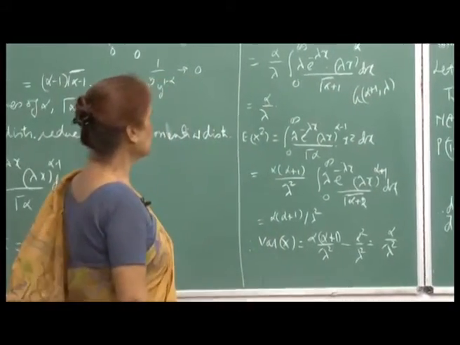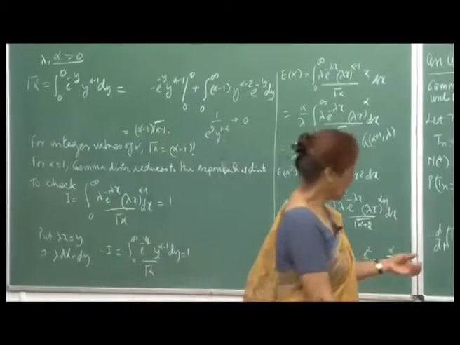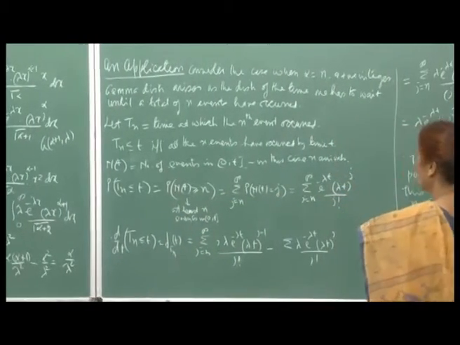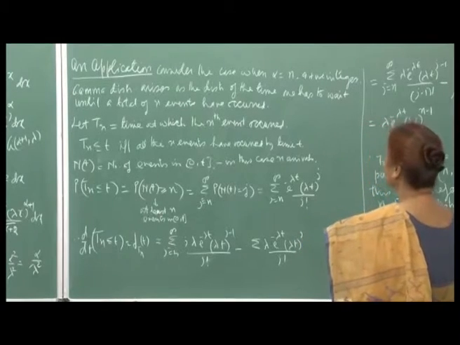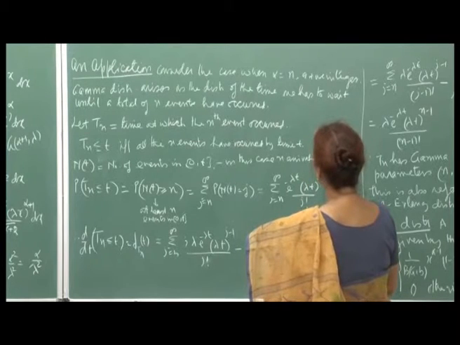Okay. Now let me show you an application. I will be using a concept which we have yet to cover, but it does not matter; I thought this would be a good time to mention it. Here we are considering the case when alpha is a positive integer, alpha equal to n.